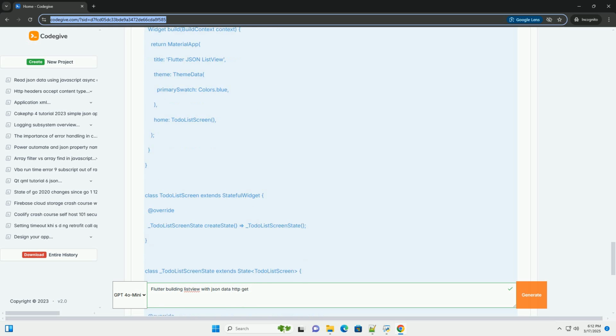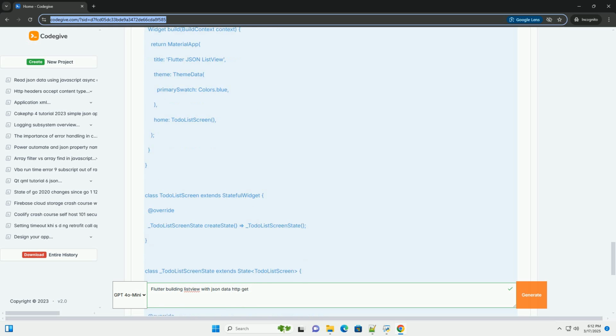initState: called when the widget is first created. This is where we initiate the data fetching by calling ApiService.getTodos and assigning the result to _todosFuture. FutureBuilder: a widget that handles asynchronous operations, like fetching data. It rebuilds itself based on the state of the future.